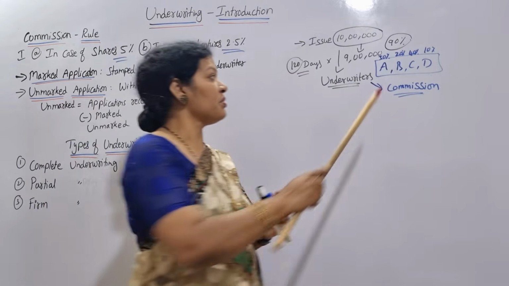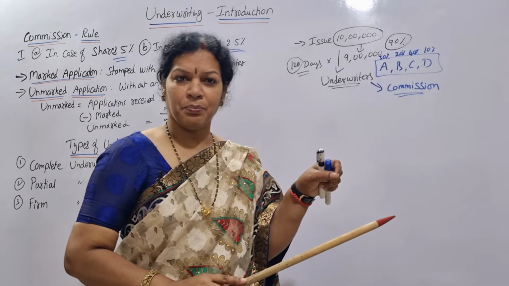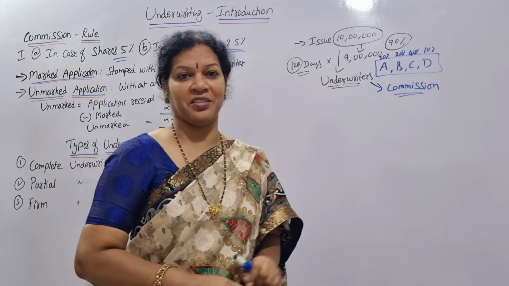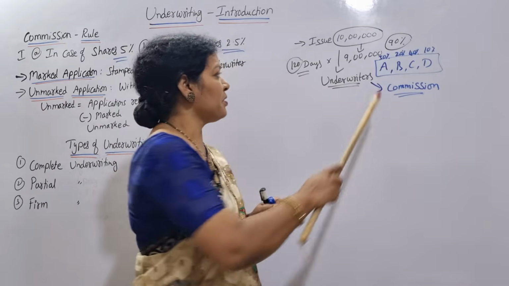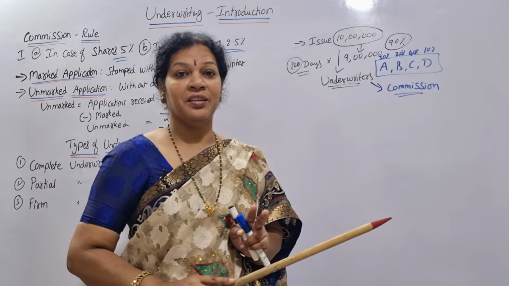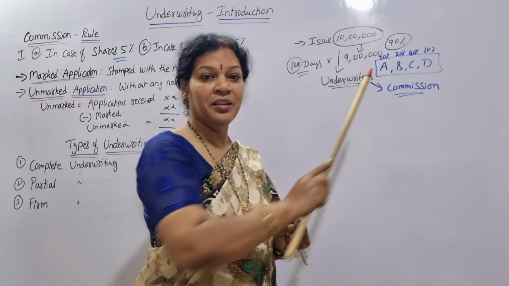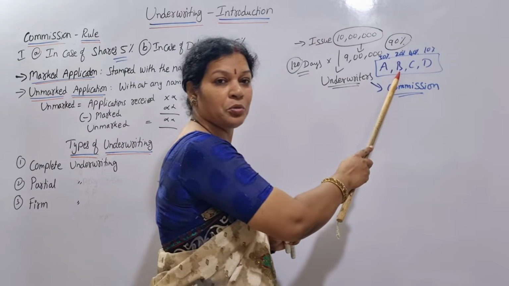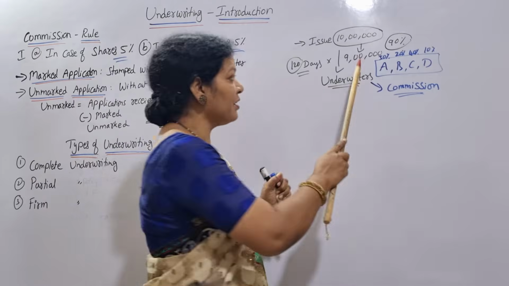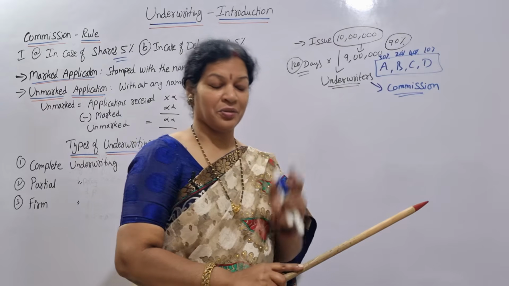One thing you remember, suppose A is saying 30%. If people are not going to come for buying the shares, then A is going to buy the shares. 30% out of 10 lakh is 3 lakh. On 3 lakh he has to get the commission, not interest, sorry. And in the same way for B, 20% means it is 2 lakh. On 2 lakh he has to get the commission. Whatever they have committed, on that they are going to get the commission.